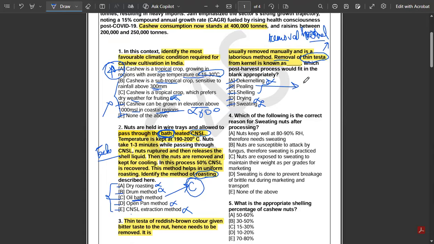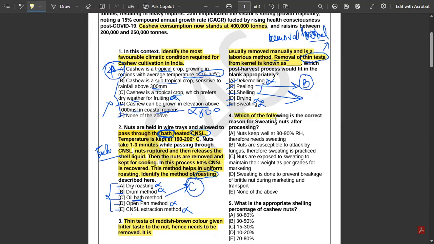If you did not know before, write it down or note it down somewhere. So option number B is the correct answer. It is not shelling, it is peeling. Removal of thin testa from the kernel is known as peeling, and shelling is the removal of the hard outer protective cover of the nut. So therefore the answer to this question is peeling. Right, next question number 4.